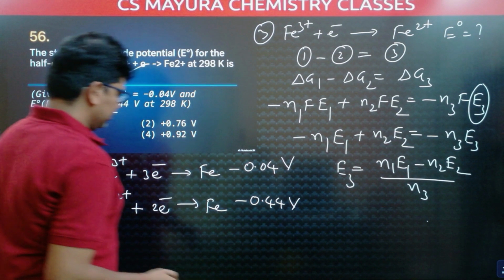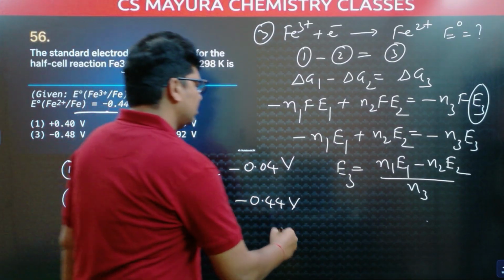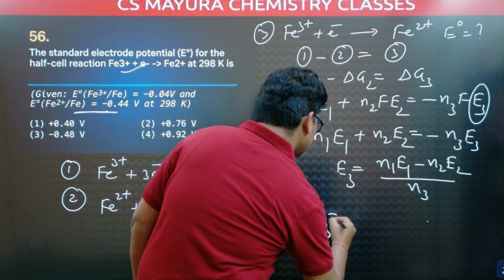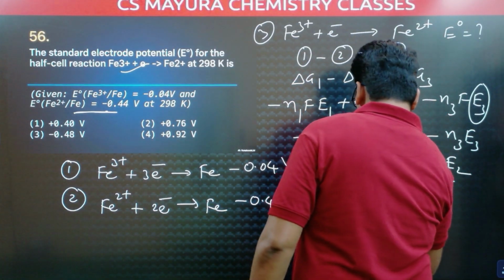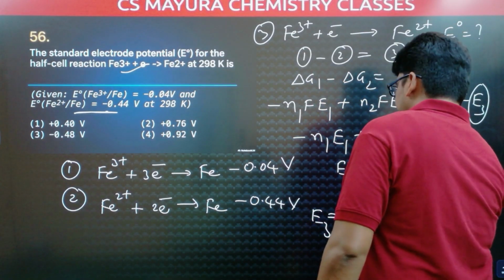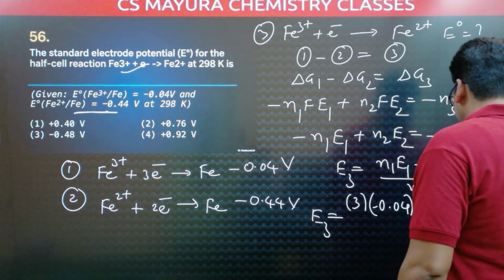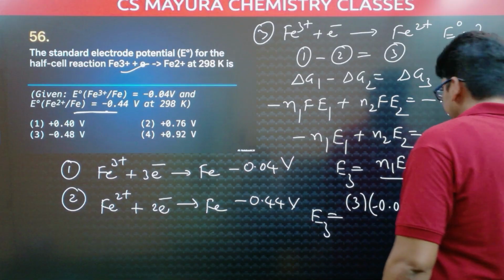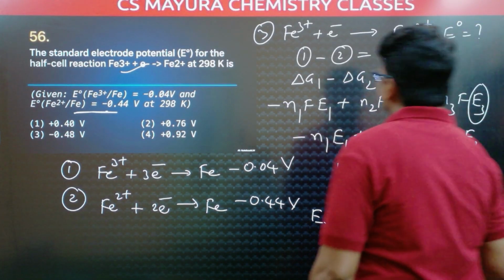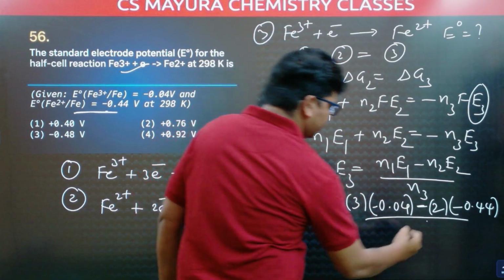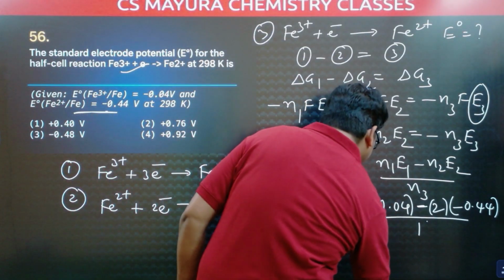Here n1, the number of electrons involved in the first reaction, is 3. So E3 is equal to 3 times its potential, minus 0.04, minus the second equation, 2 electrons involved, with potential minus 0.44, whole divided by n3. In the third equation, how many electrons are involved? 1. Simplify this, and we get the answer,